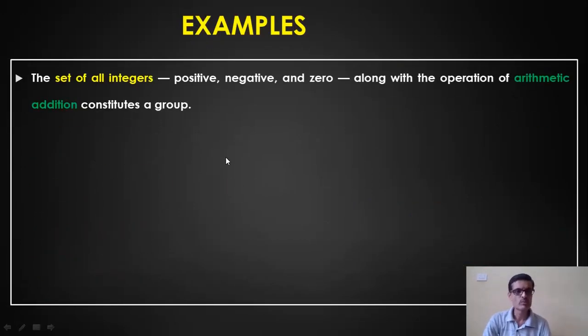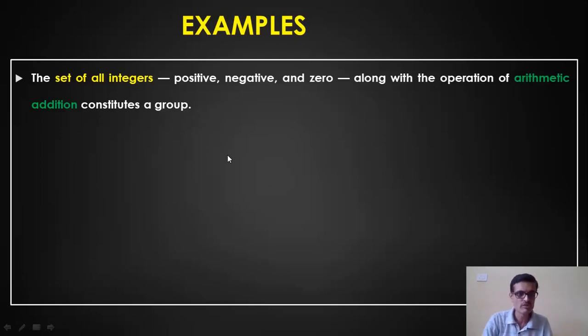The first one is the set of all integers, positive numbers, negative numbers, including 0, under the arithmetic operation, that is addition. Under arithmetic addition, it actually forms a group, because the set of integers will have an additive inverse. It will have an identity element, which is 0.